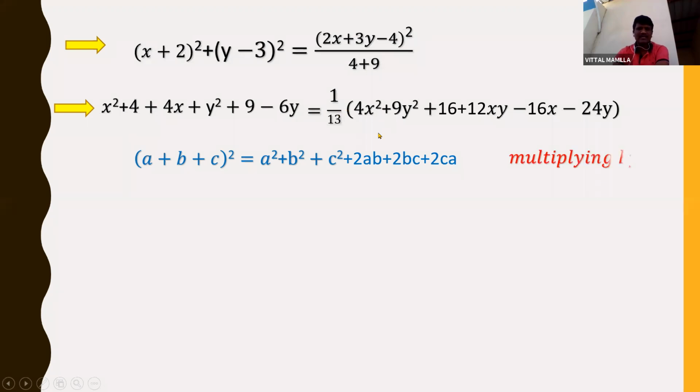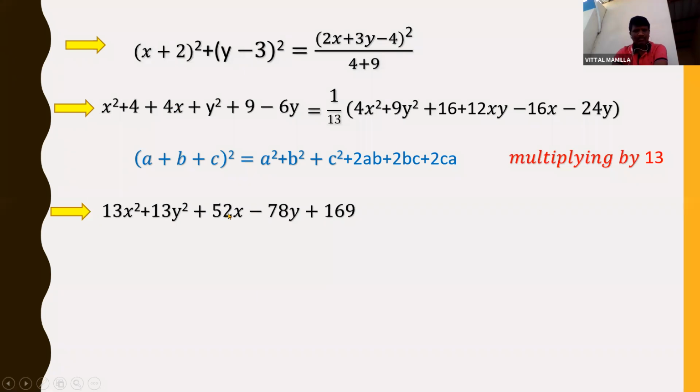Now what I am doing is multiplying by 13. So 13 goes to the left hand side, and you multiply each and every term by 13 here: 13x square, 4 plus 9 will be 13 again, so 13x square, 13y square, 4x into 13 is 52x, 6y into 13 is minus 78y, 9 plus 4 is 13, 13 into 13 is 169, is equal to, I'm just writing, 4x square plus 9y square plus 16x plus 16 plus 12xy minus 16x minus 24y.